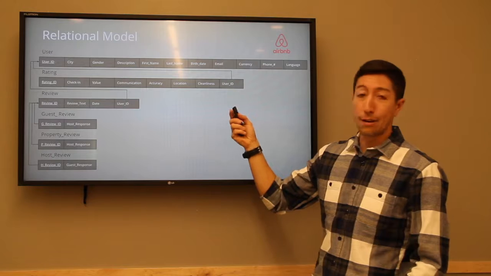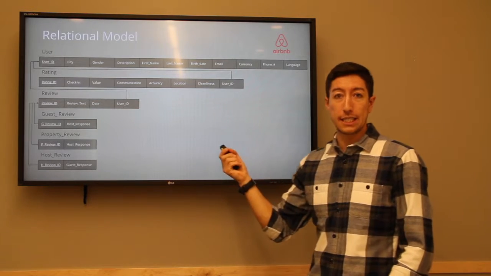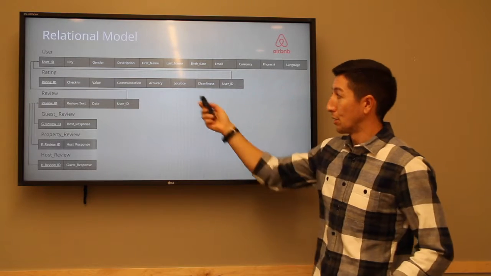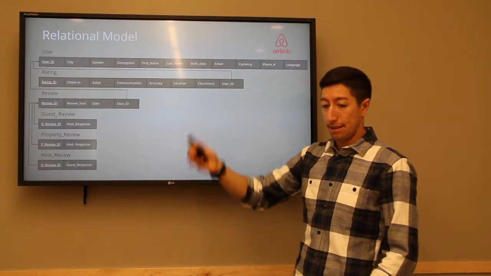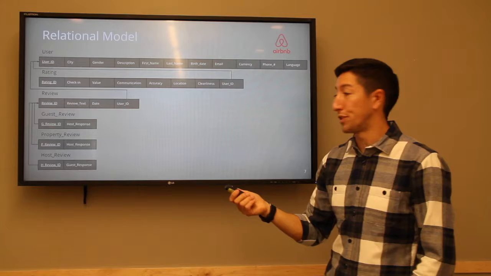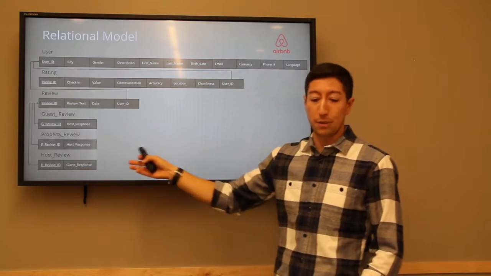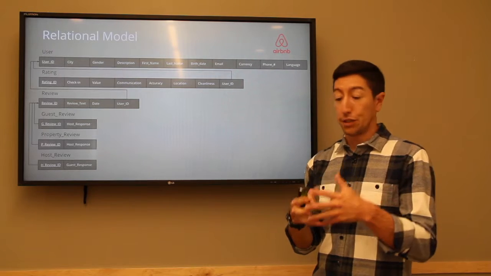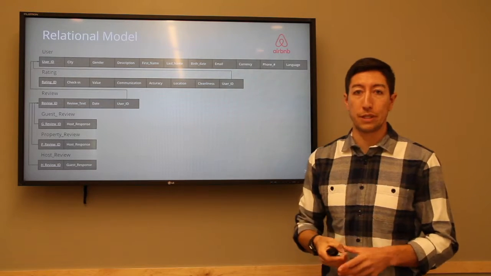So the user relation is the parent bringing together all of the other relations, where ratings, review, and then, through the supertype and subtype, guest review, property review, and host review would all be children connected to the user relation.